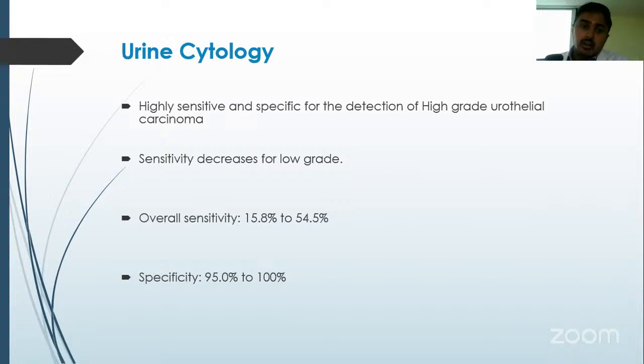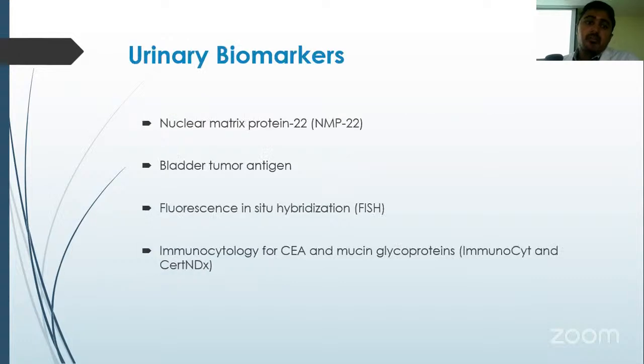Coming to urine cytology, it is highly sensitive and specific for high-grade urothelial carcinoma, but overall sensitivity is around 15.8 to 54.5% with a specificity reaching to 100%, while sensitivity decreases for low-grade. Urinary biomarkers, there are different available urinary biomarkers such as nuclear matrix protein 22, FISH, immunocytology.